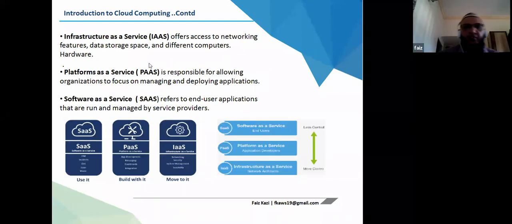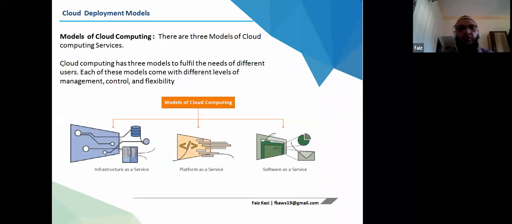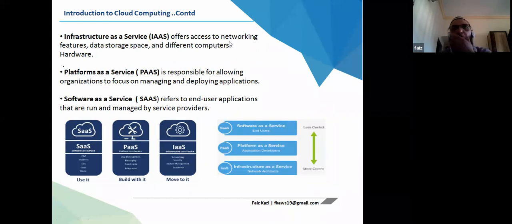So we have deployment models. What are the deployment models? Hybrid, public, and private cloud. And then we have IaaS, PaaS, and software as a service as service models of cloud computing. IaaS offers access to network features. When we say IaaS, it is infrastructure. It will provide me compute, storage, database, and network services on the public cloud, where I can move my infrastructure to those services and allow my clients to access it.